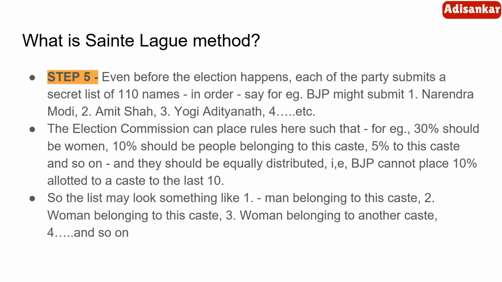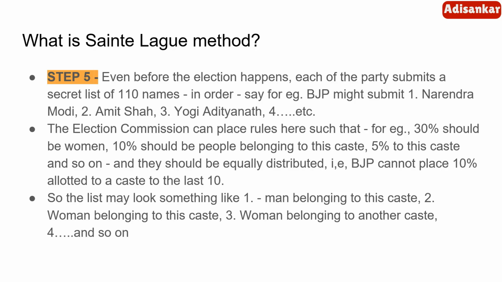Not after the election, but before the election, they submit who the members going to the parliament will be in a secret ballot, and it will be submitted to the election commission, and it will have a particular order. That order is very important, because out of the 110 seats, if the party is getting only say 10 seats, the first 10 people in that list, in that order, will be the ones going to the parliament.